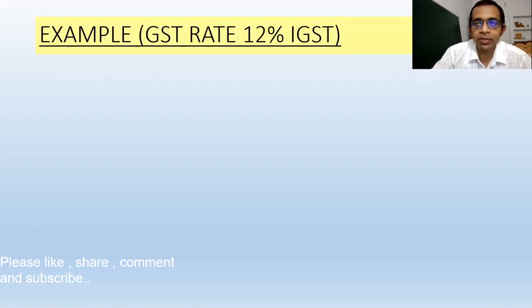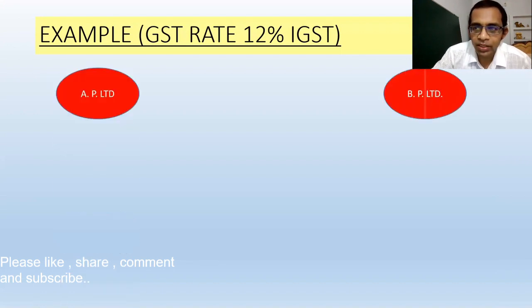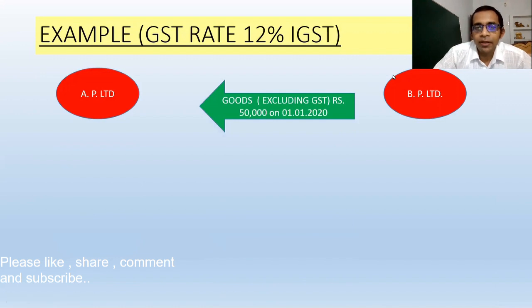Now, I want to give some examples. GST rate is 12%. Suppose there are two companies: first is A Private Limited and second is B Private Limited. B Private Limited sold goods excluding GST, rupees 50,000, to A Private Limited on 1st January 2020.